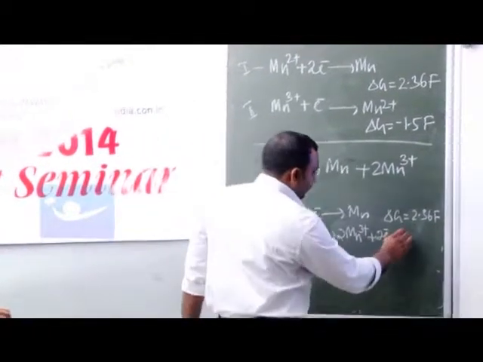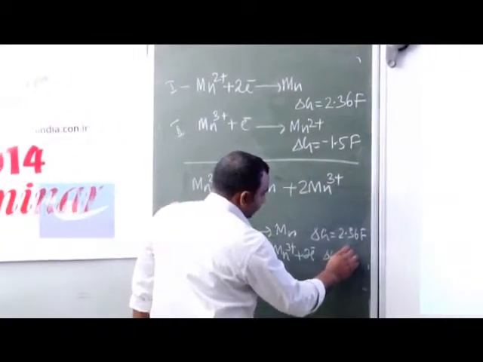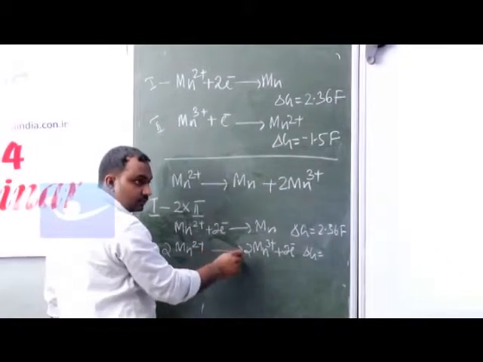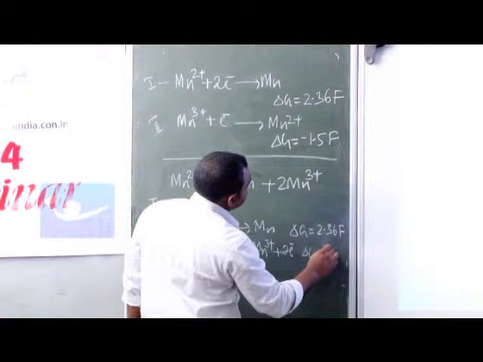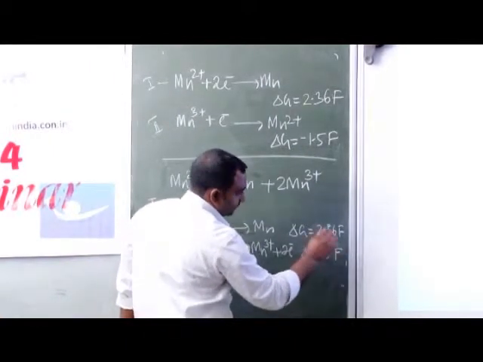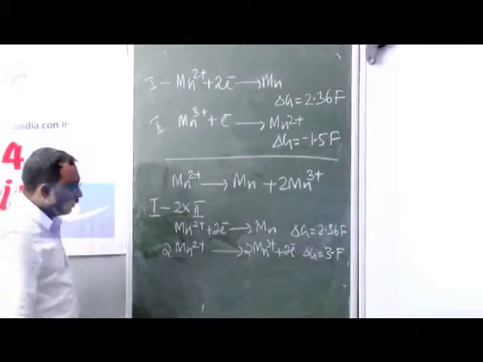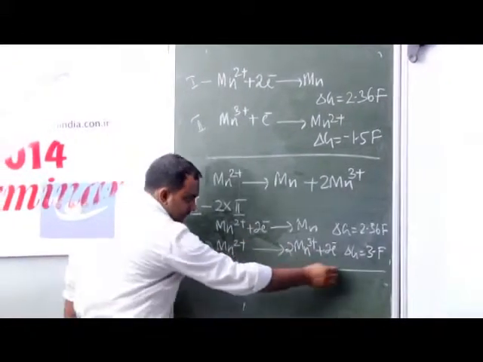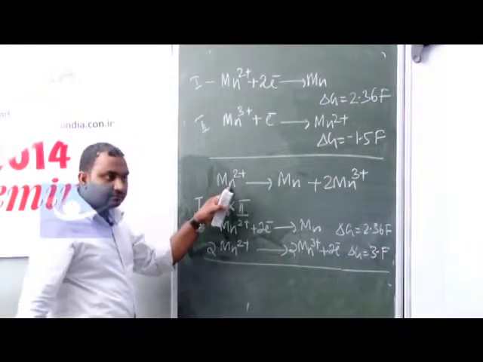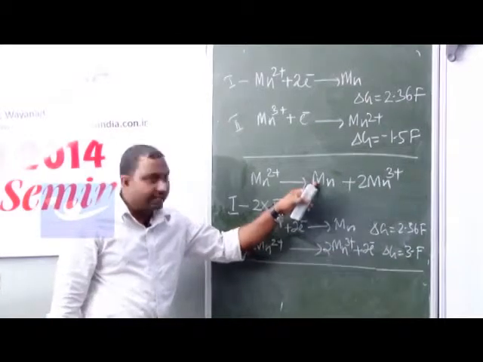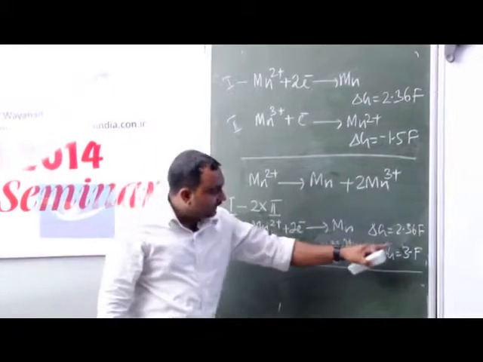Then what is delta G? Here minus will become positive and you have to multiply with 2. So 3.3 Faraday, right? Then what is the sum? So you will get this equation, right? Are you getting this equation? This 2 electron and 2 electron will get cancelled, you will get this equation. And what is the delta G value?